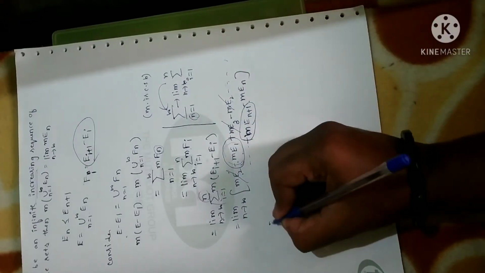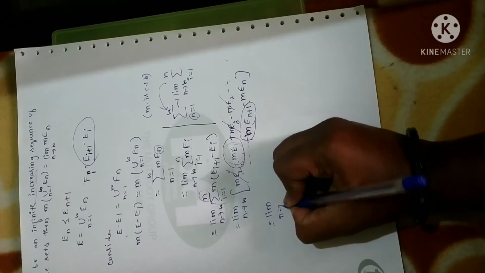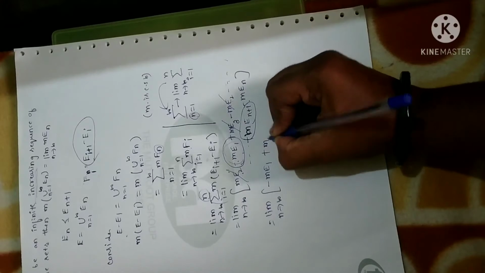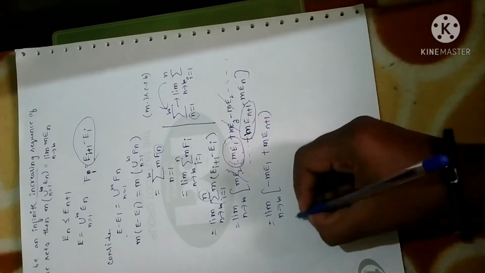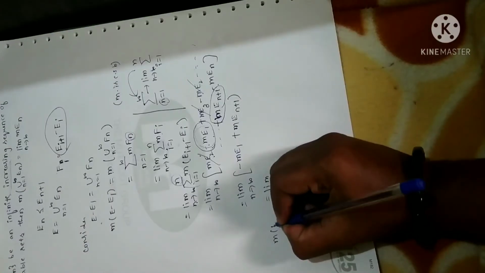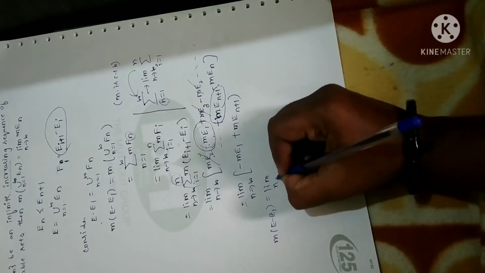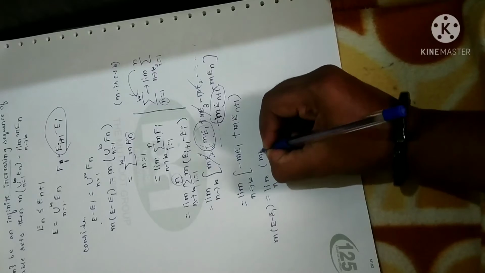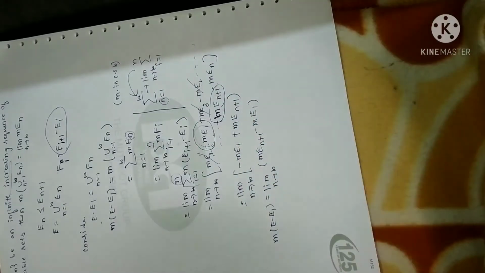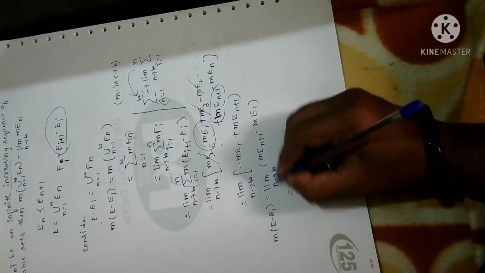Fine. So the remaining terms I am going to write here: limit n tending to infinity, minus m of E1 plus m of E(n+1). Or else I can write this as, let me write LHS, m of E minus E1 is equal to limit n tending to infinity m of E(n+1) minus m of E1. Clear? Let me split the limit.